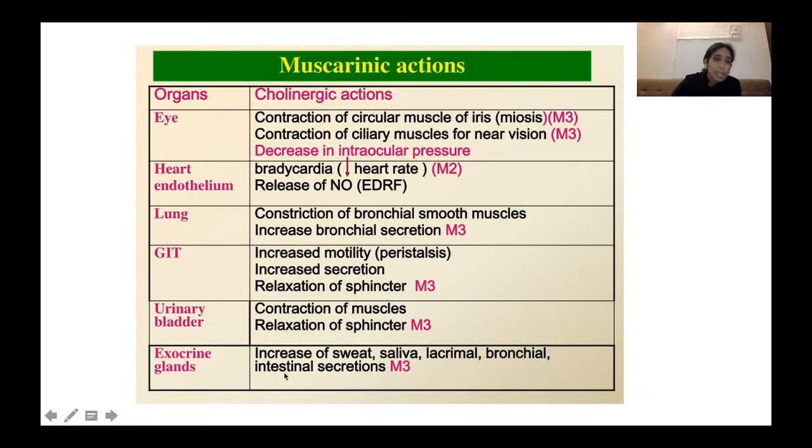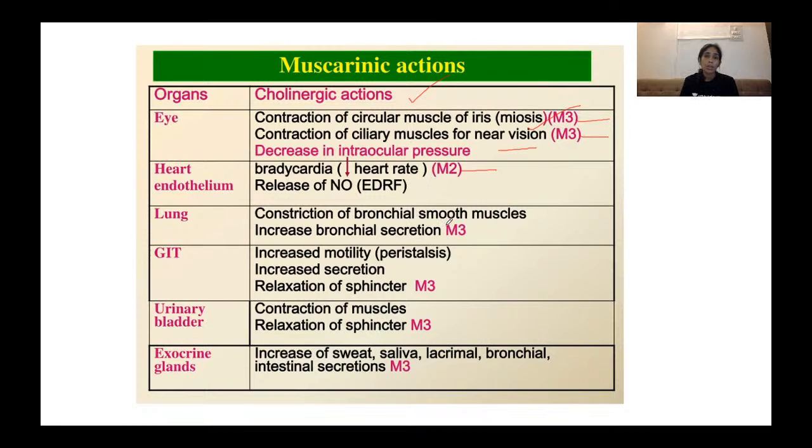So these are some of the muscarinic effects. As you can see, cholinergic actions. On the eye, there will be miosis, binding to the M3 receptors, contraction of the ciliary muscles for near vision, and there will be decrease in the intraocular pressure. Heart rate, binding of M2 receptors causes bradycardia.